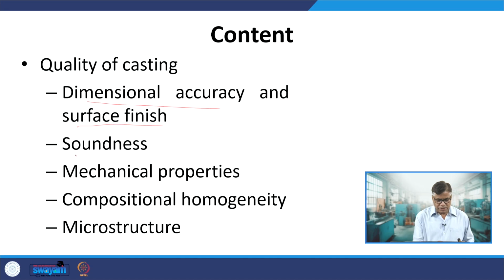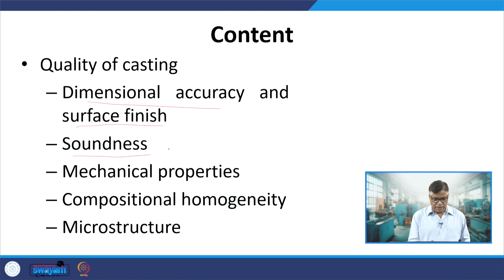Then the soundness of casting, like whether the casting is free from the defects or not. If there are defects, then what is the maximum allowed size of the defect, because the defect will significantly govern